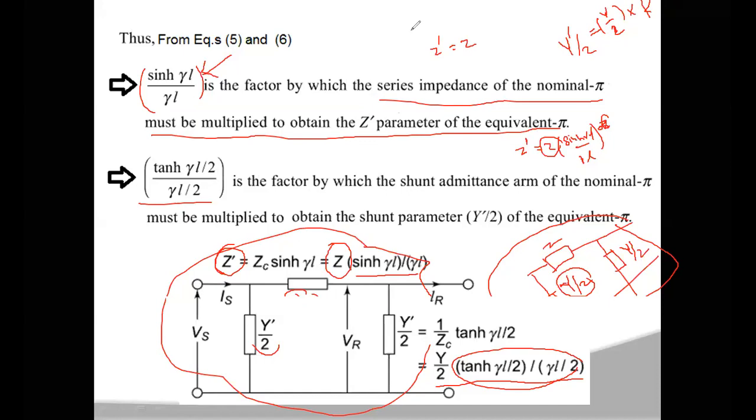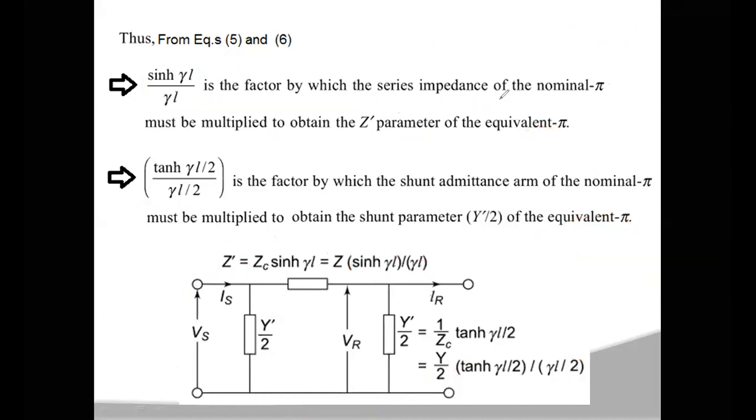So that means if you have the nominal pi network, you can calculate the equivalent pi for the long transmission line. In the nominal pi network you know Z and Y by 2. If Z is multiplied by sinh(γL) by γL, you get the Z dash parameter of your equivalent pi.